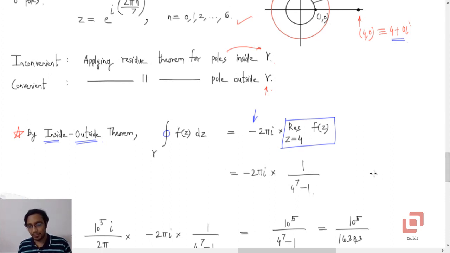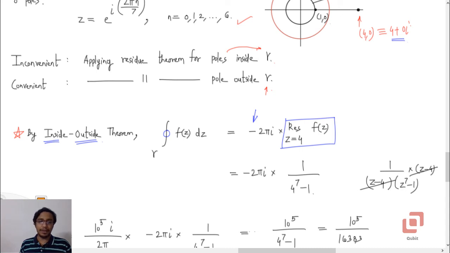It's pretty simple. The function is 1 over z minus 4 into z to the power 7 minus 1. You just multiply it by the factor z minus 4 because it is a simple pole. Cancel these two, substitute z equal to 4 there, so you'll end up getting 4 to the power 7 minus 1 in the denominator, isn't it?